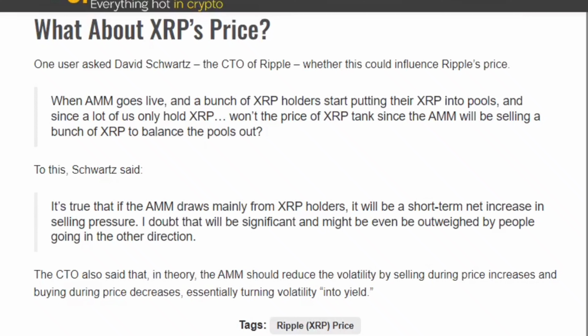To this, Schwartz said, it's true that if the AMM draws mainly from XRP holders, it will be a short-term net increase in selling pressure. I doubt that will be significant and might even be outweighed by people going in the other direction. The CTO also said that, in theory, the AMM should reduce the volatility by selling during price increases and buying during price decreases, essentially turning volatility into yield.